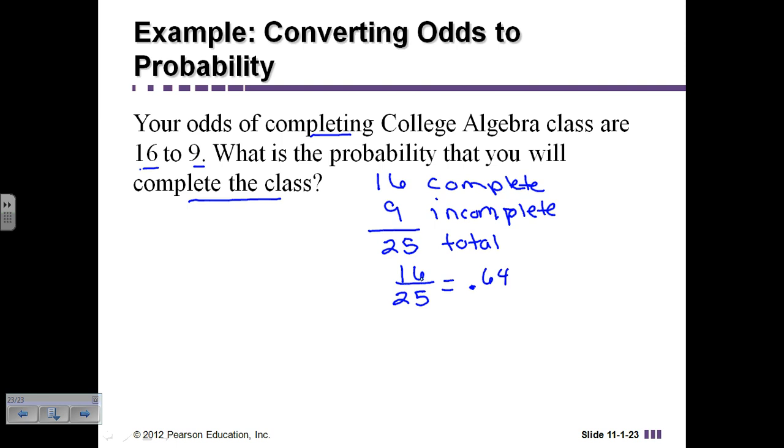So there's a 64% chance that you will complete the class, or there's a 64% probability that you will complete the class if you're taking college algebra.